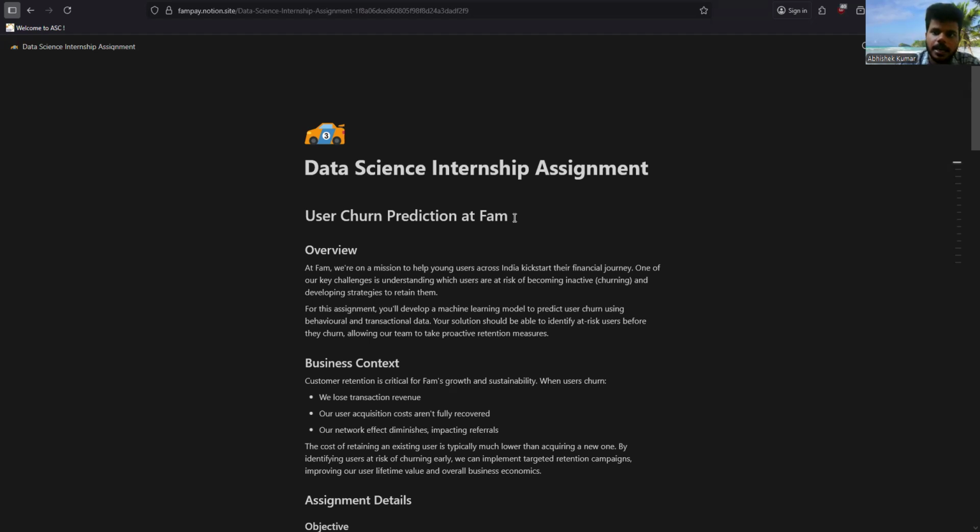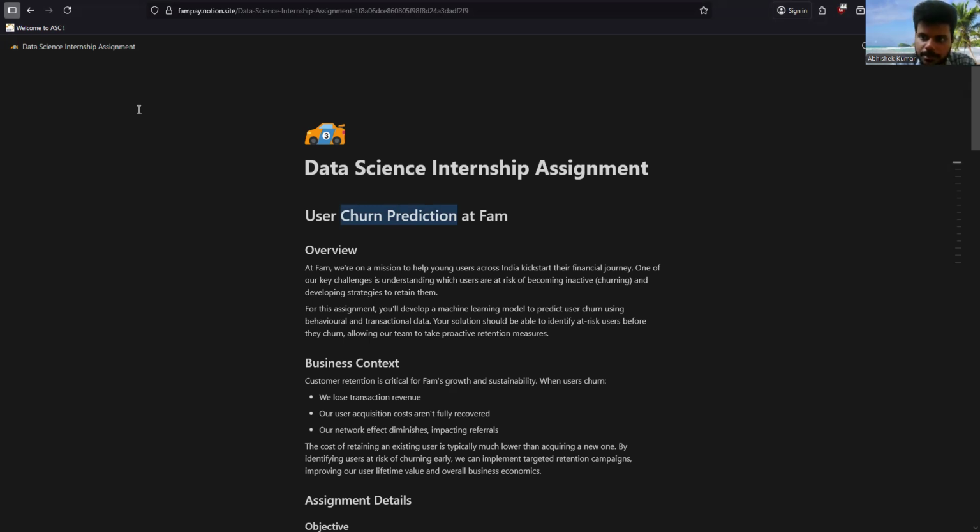So this problem is basically on churn prediction, which is again a very hot topic in quick commerce. There's a company called FamPay which made credit cards for children, I mean, a person less than 18 years old.